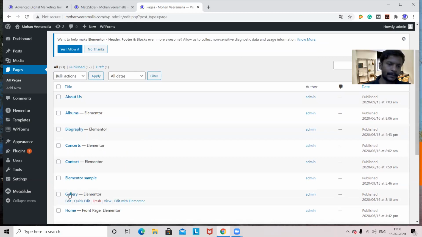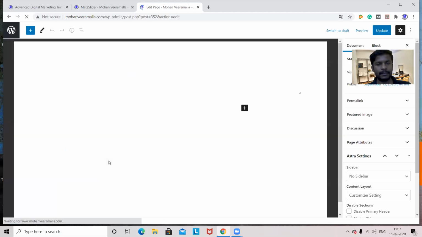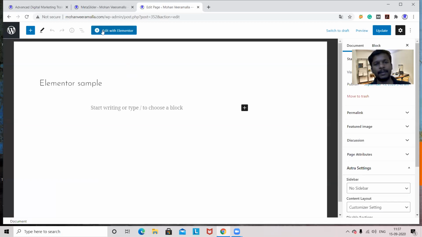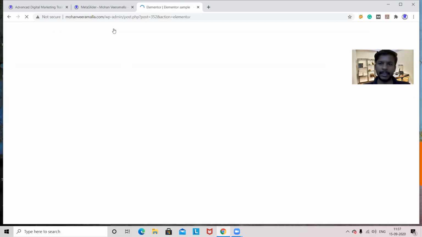So here we have Elementor. I'll click on Elementor. See here, this is a new page I created, and for this I don't have an option called Edit with Elementor. So first you have to edit this, and at the top we have something called Edit with Elementor. I'll use this option. Why am I using this? Now I'll go to this page with the help of Elementor and show the Meta Slider in that page. That is my intention. So that's why I edited this page with Elementor. Is this clear?